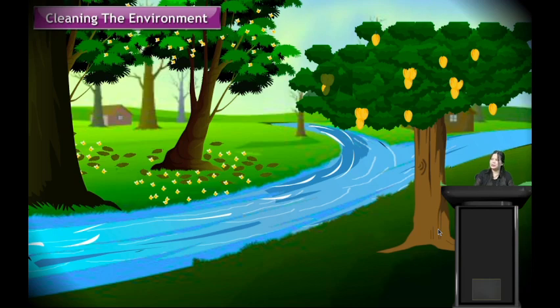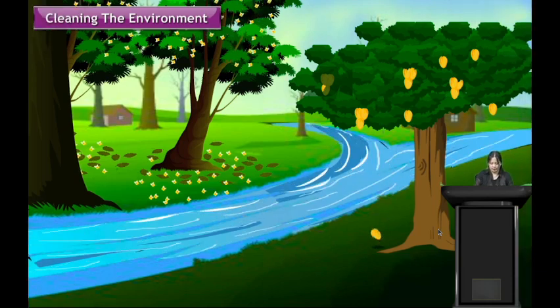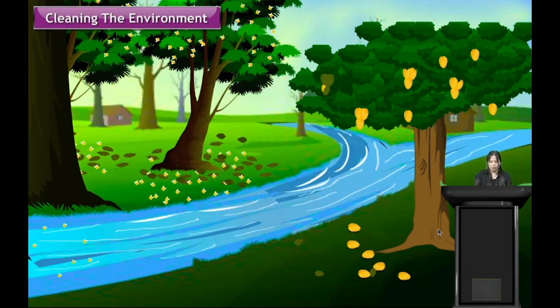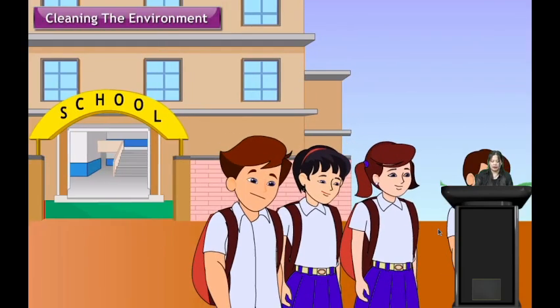It also helps in cleaning the environment when the withered leaves or the fruits fall on the ground. These microbes help in decomposing these dead materials of plants and animals, so they help in cleaning up the environment as well. Here we have leaves and fruits falling on the ground. If there were no microbes, they would remain as they are. But because of the action of microbes or microorganisms, they get decomposed. So microorganisms also help us in cleaning the environment.